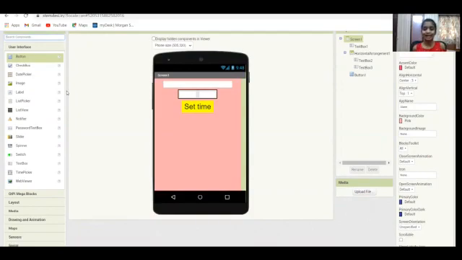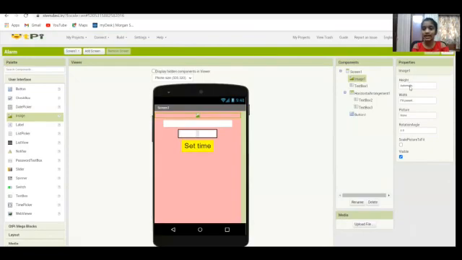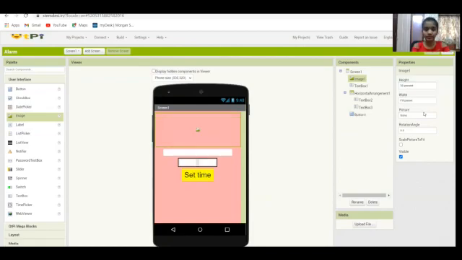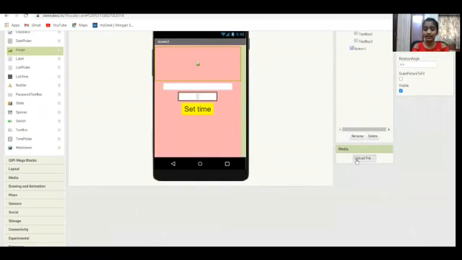Yeah. So now I'm going to add an image of an alarm clock, which represents that it's an alarm app. So let's give an image right here. And I'm going to quickly give the width. Let me give this to be fill parent, and let me give the height to be 30. And now that's perfect. Now let's give upload file right here.